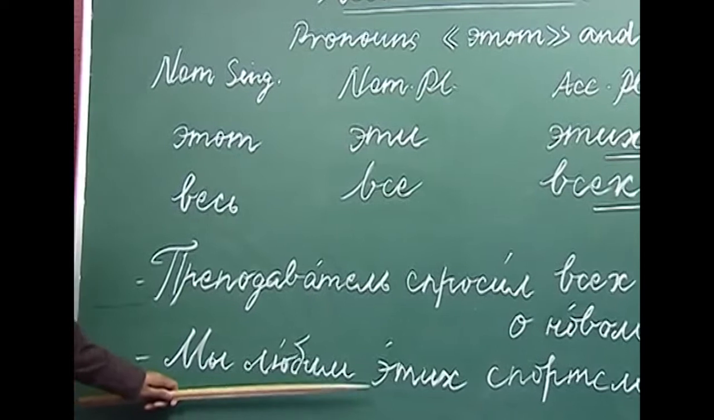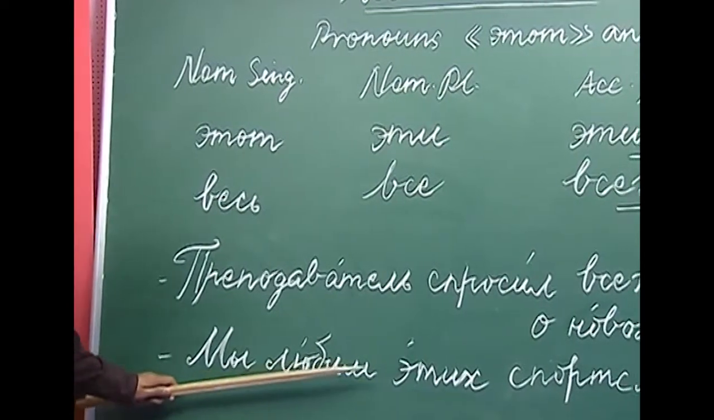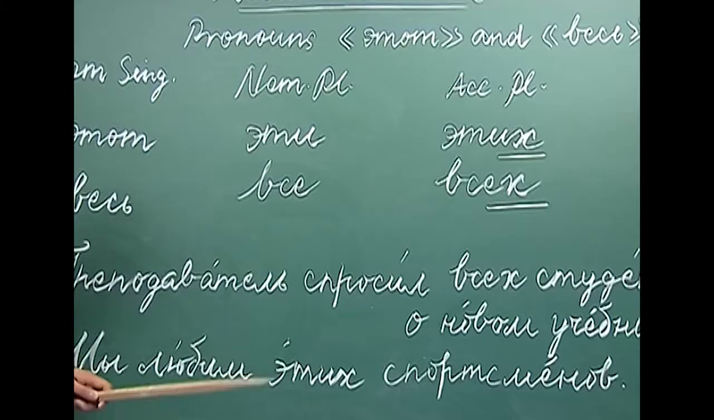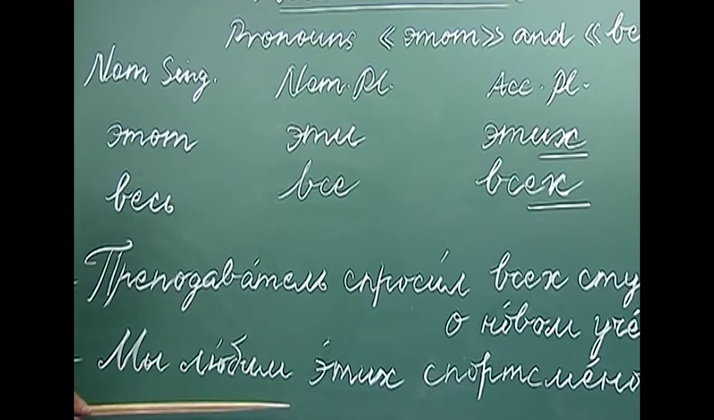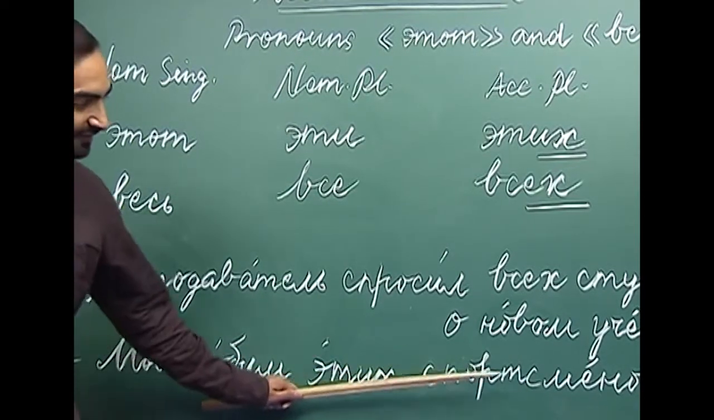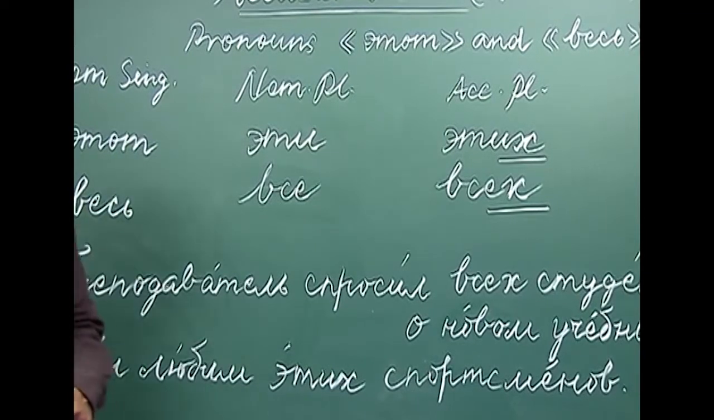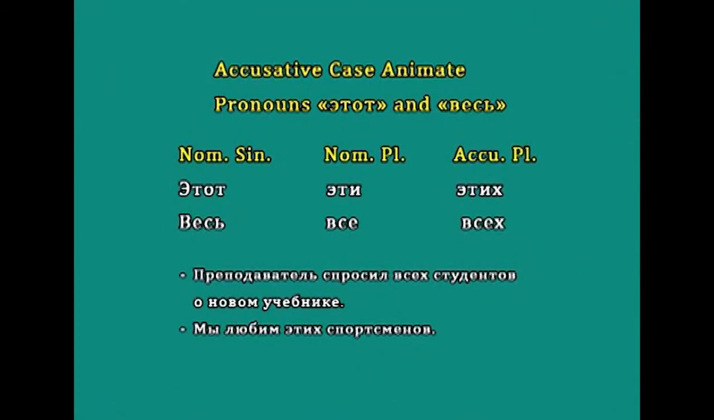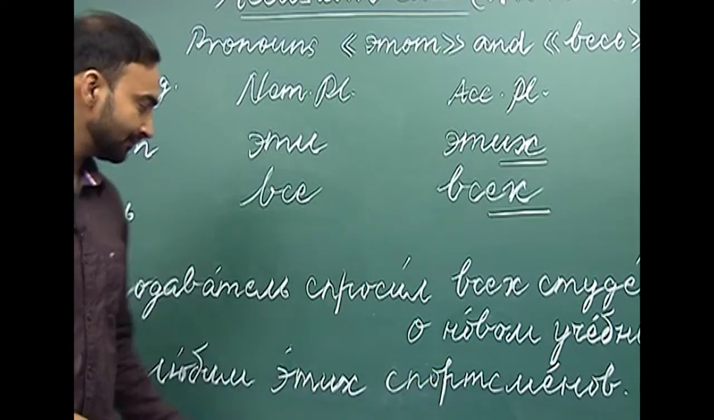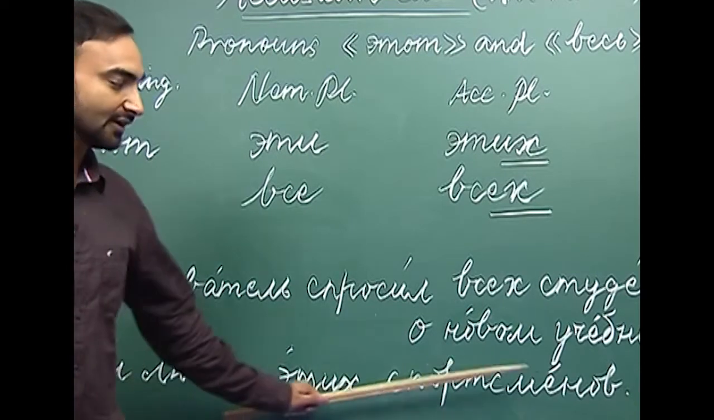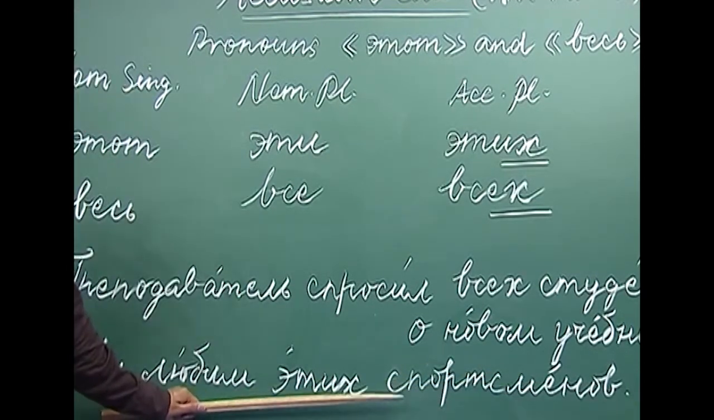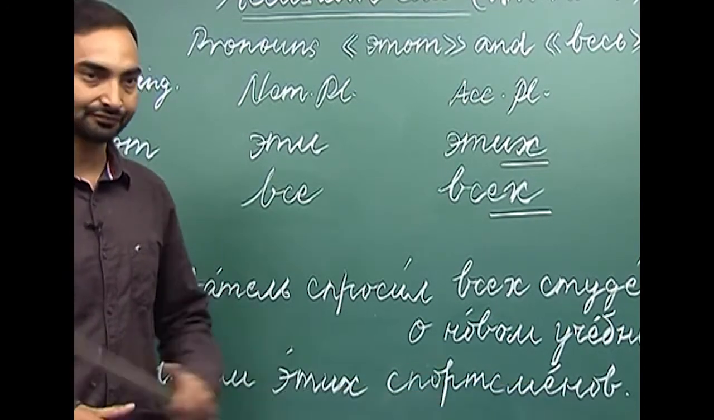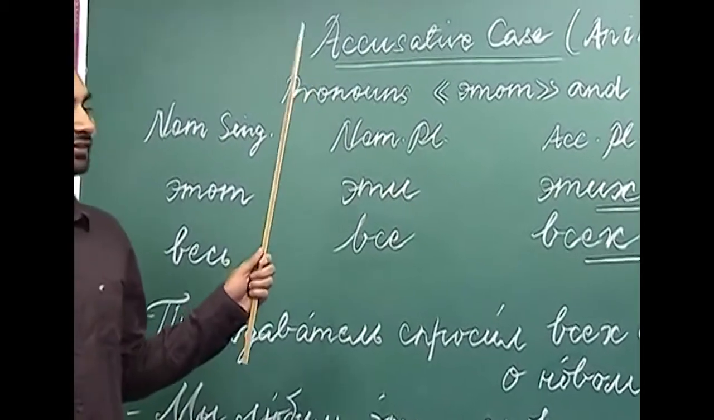The next sentence I have written here is Мы любим этих спортсменов. Спортсмен, sportsman. Мы любим, we love or we like, этих спортсменов. Sportsman is also an animate noun, that is why again we are supposed to use these forms with animate nouns. So, мы любим этих спортсменов. So, эти has become этих. Why? Because it is used with the animate noun sportsman. So, this is about the accusative case.